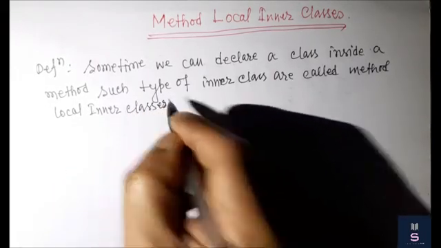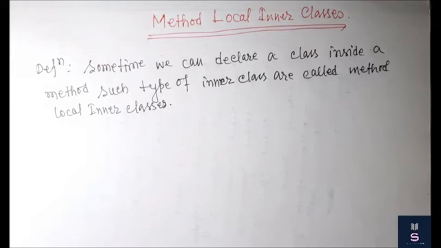Okay, so we know the definition of inner class. If we simply declare an inner class within a class, then it is called a normal or regular inner class. And if I define a class within a method, then it is called a method local inner class. So how can I declare this?